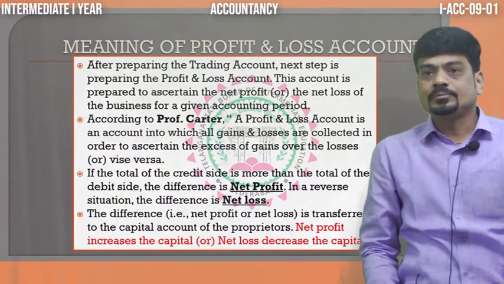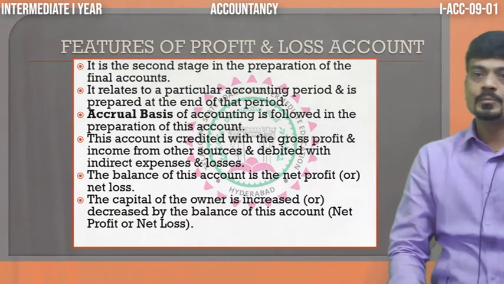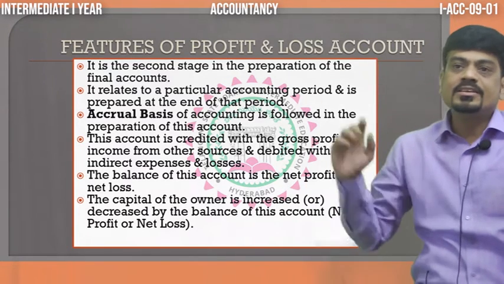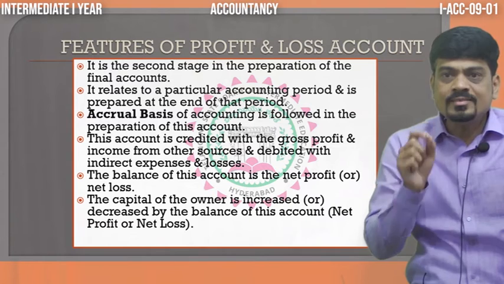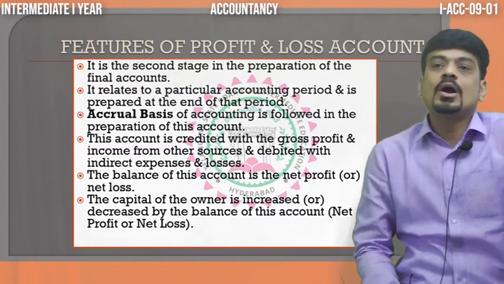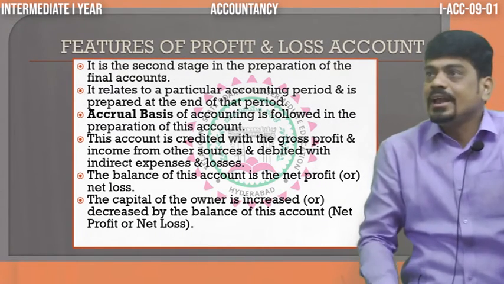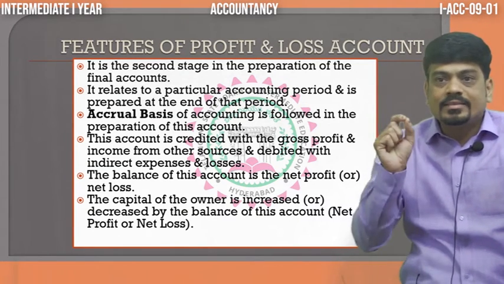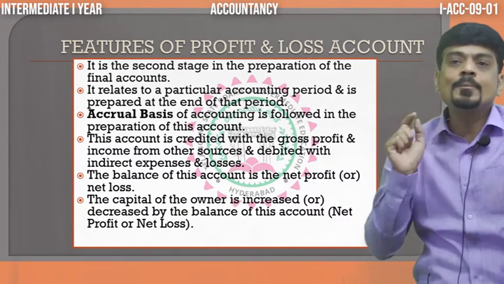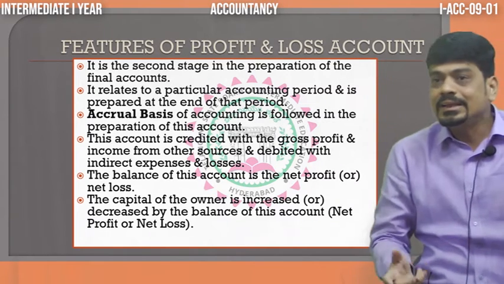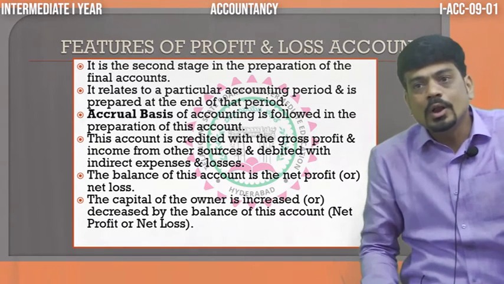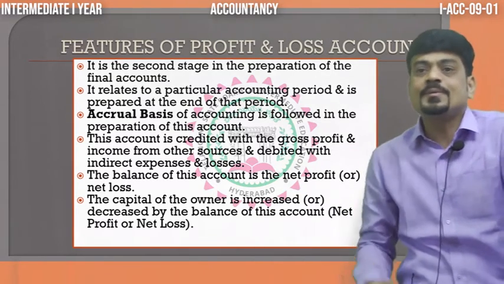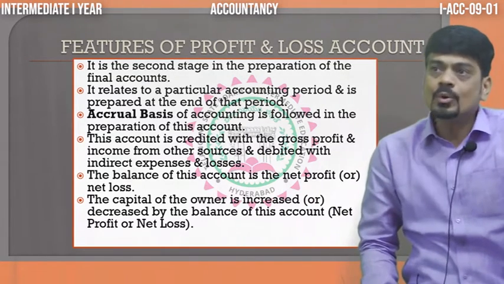Now, if you see the features of the profit and loss account, it is the second stage. It is prepared at the end of the accounting period, which is every 31st March. Here we follow the accrual basis of accounting, which we can also call the mercantile basis. In the sense, even the outstanding and prepaid items, all in the adjustments I'll teach, are also going to be accounted.